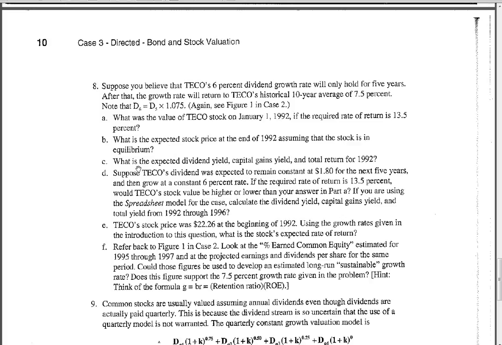And then it just wants you to break down the dividend yield, capital gains yield, and total return for 1992. That's why I had you find the stock price up here. You get P sub 1 in part B, P sub 0 in part A. So that allows you to find the capital gains yield.